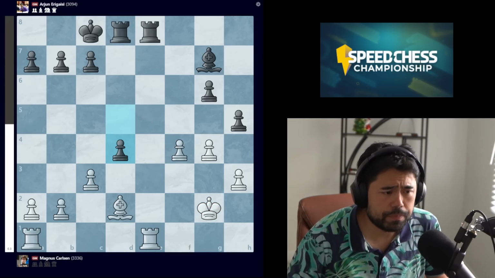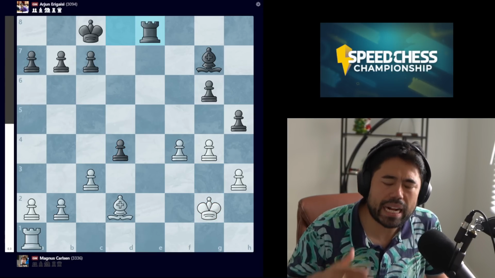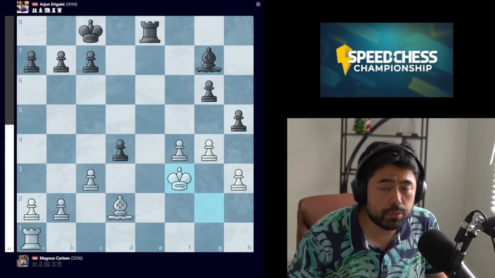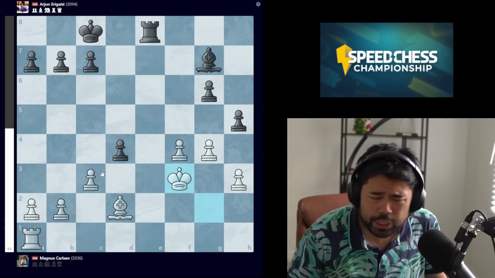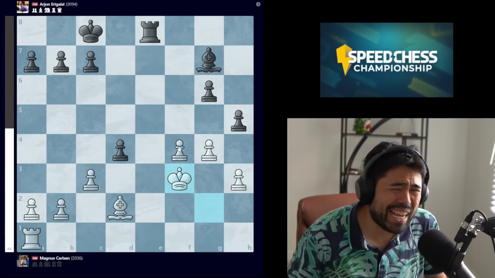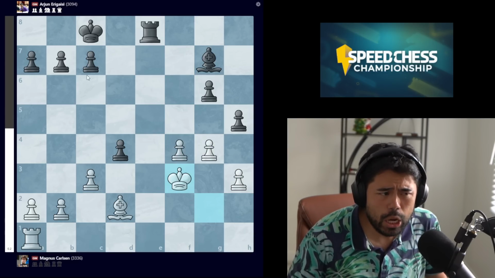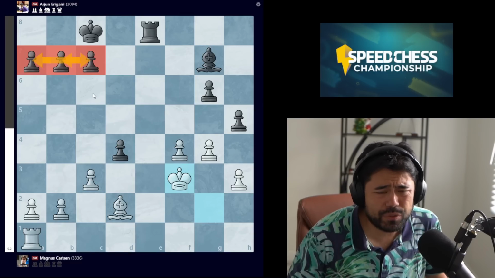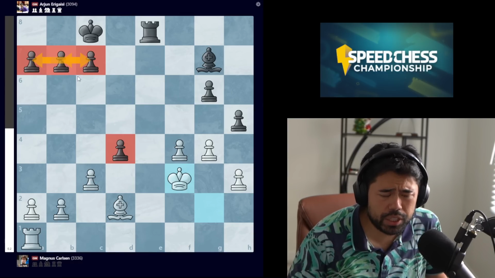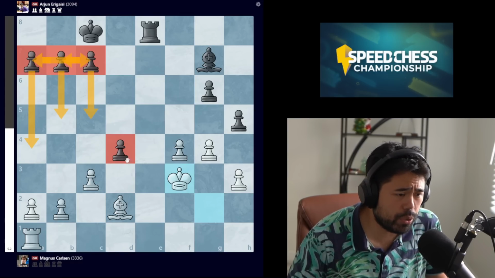played here by Magnus. Now Arjun trades the rooks, or Magnus trades the rooks, I should say, and we get the move king to f3. At this point, very balanced, but white might have a slight advantage here due to the potential to create a passed pawn on the king side, whereas black is very far behind. It's very hard to create a passed pawn here, even though you have a 4-on-3 on the queen side.